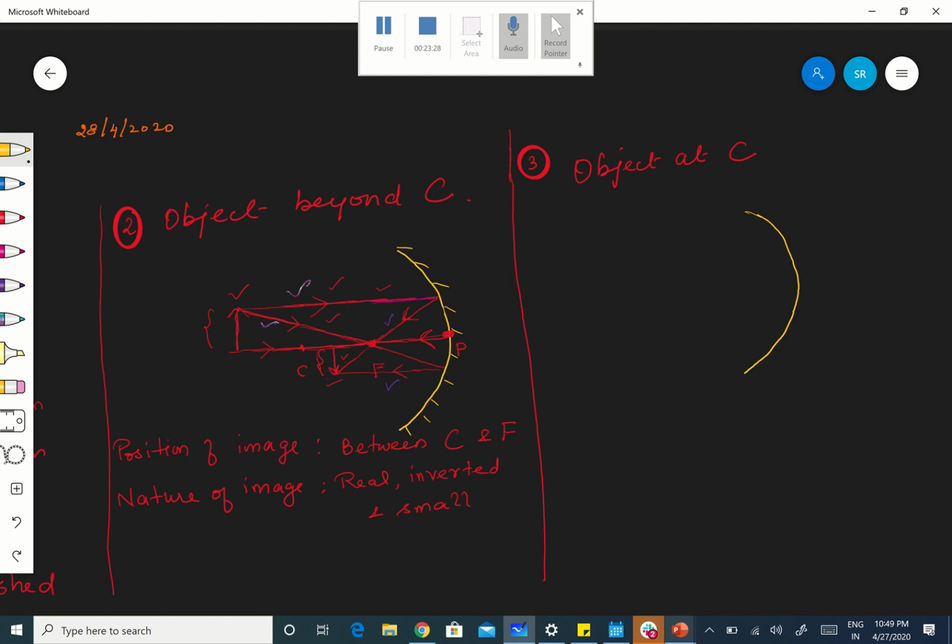Without a scale it's a problem. Anyhow, you people have to use the scale, otherwise it won't come properly. Okay, this is the mirror, concave mirror, and this is the pole. And this is the principal axis.